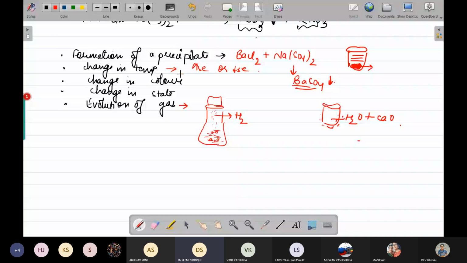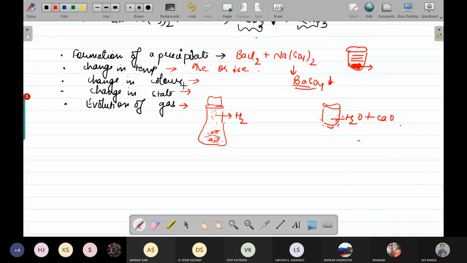Next is change in state. Change in state means what? Like when you are burning a candle, it is a combustion reaction. When you are burning it, the wax is a solid and it is being changed into liquid form, and carbon dioxide is also released. So that will be considered as a change in state, combustion of candle wax.